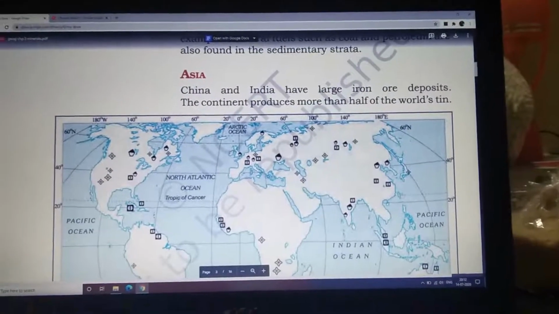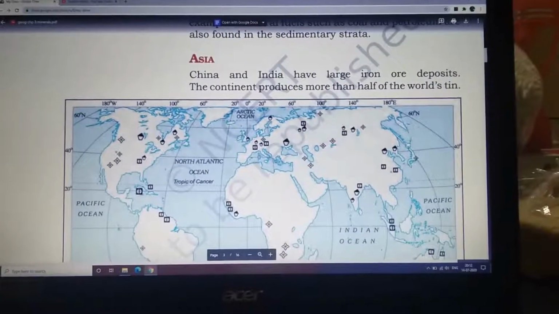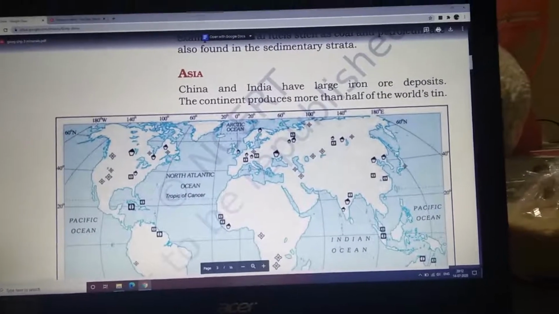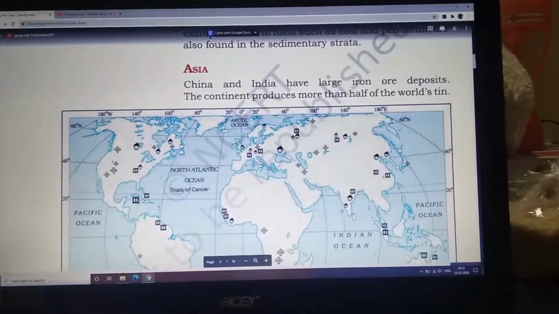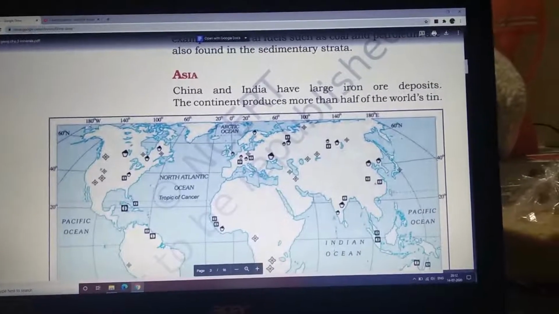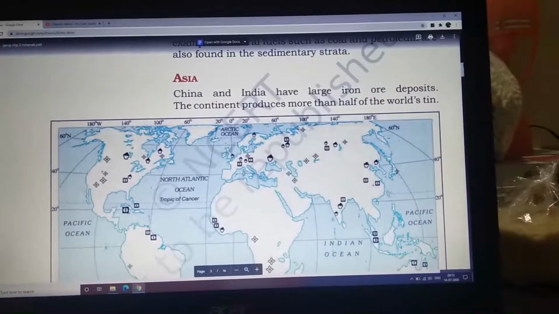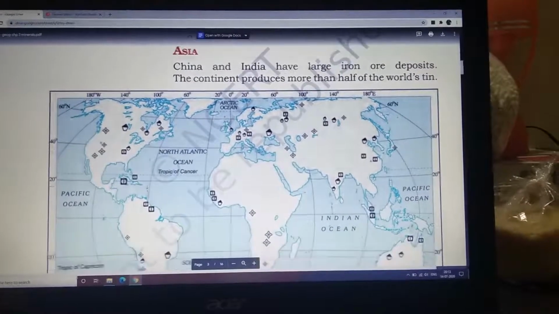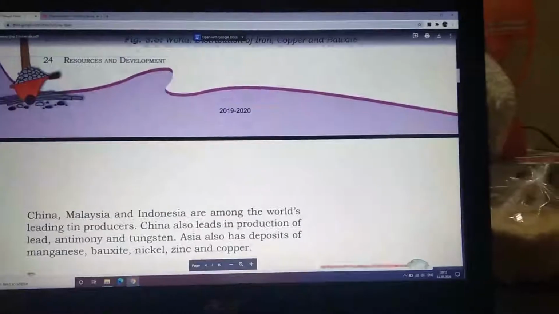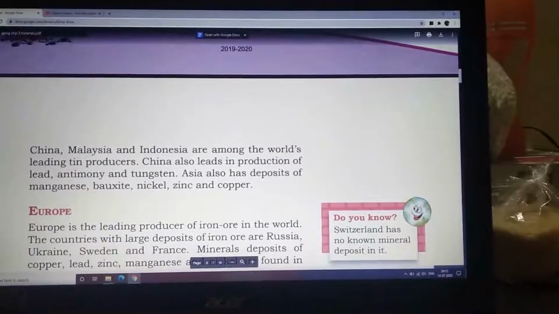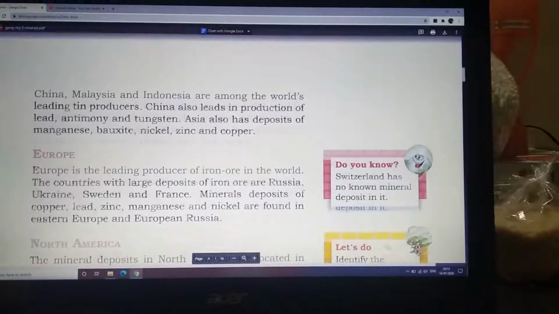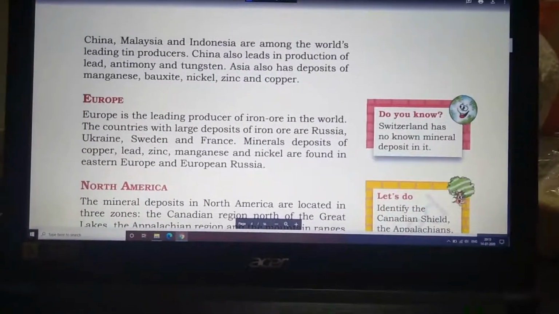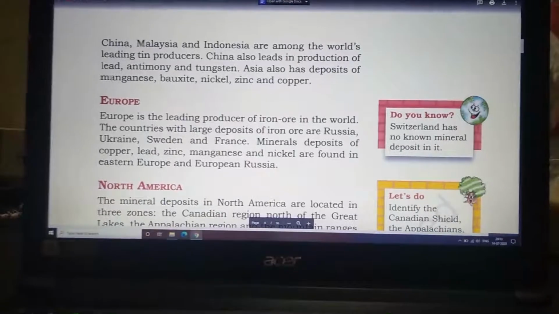China and India have large iron ore deposits. Please underline this line. The continent produces more than half of the world's tin. China, Malaysia and Indonesia are among the world's top leading tin producers. They are the leaders in producing tin.